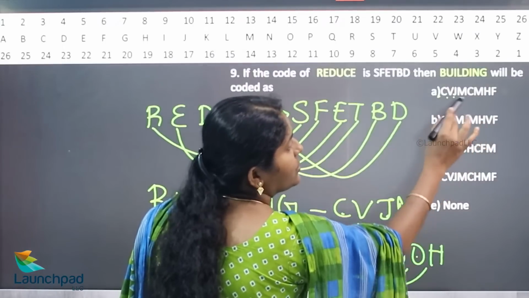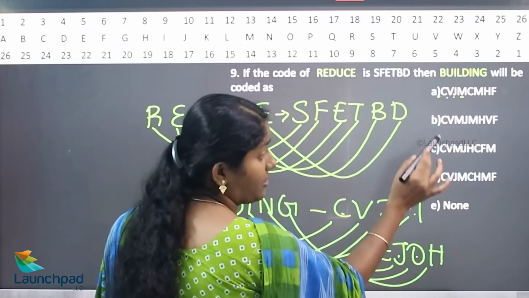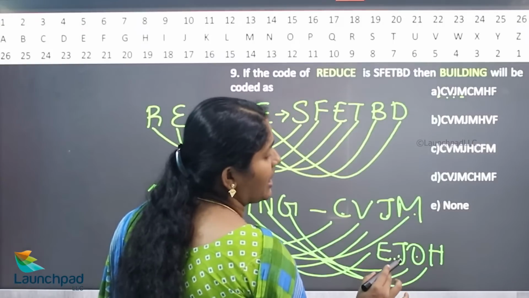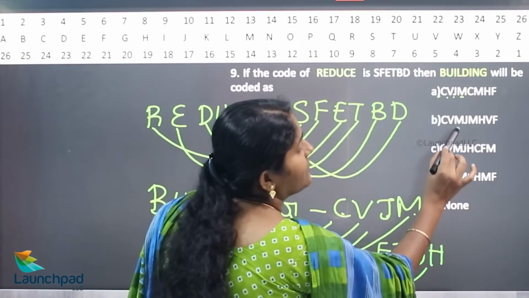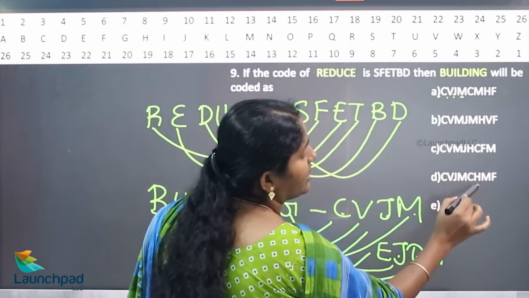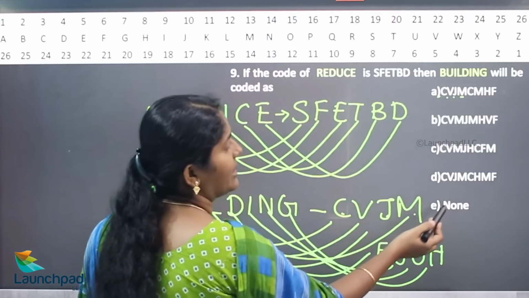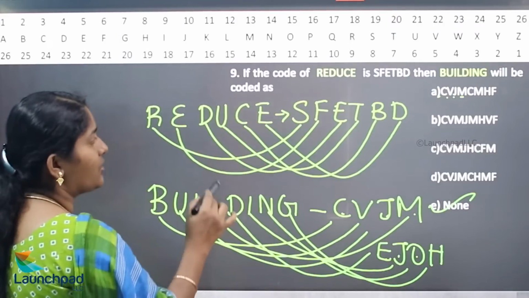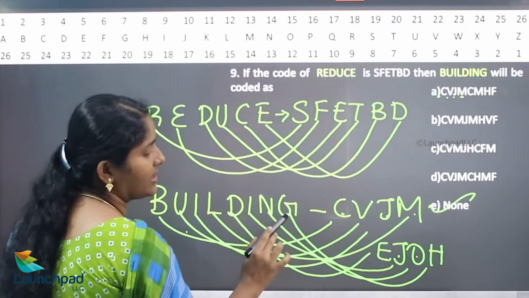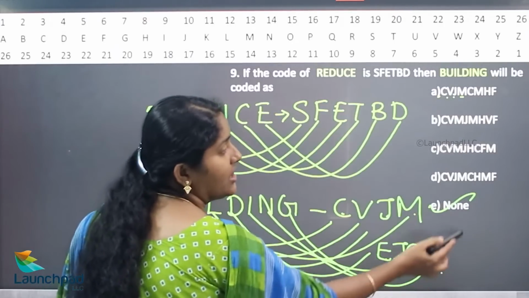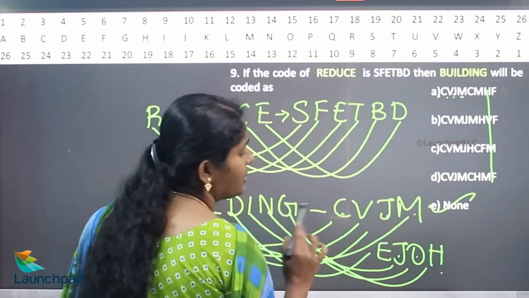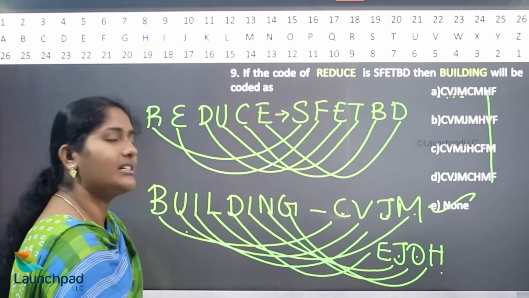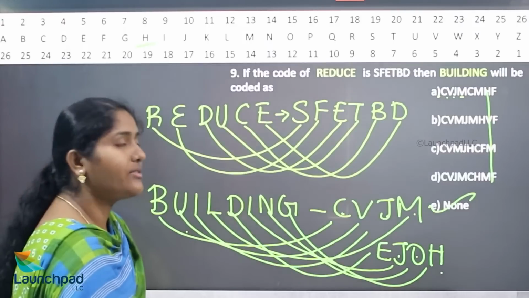Then after that, the first option is not matched for us. So hence there is no option available here, so your answer is none of these. Here they are using the next letter. The G's next letter is H, so the option is not available. So the answer is none of these. We'll move on to your next question.